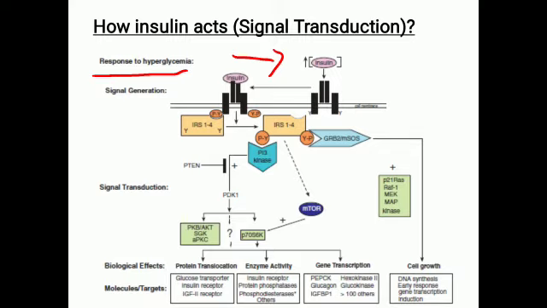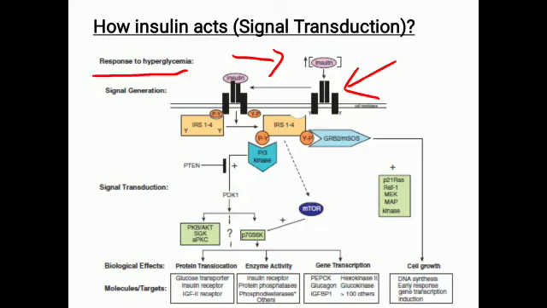So how do they do it? First of all, they have to come and bind with their corresponding receptors. This is the insulin receptor. We will discuss a bit more in detail about the insulin receptor in the next slide. Now, once they bind with the insulin receptor, these receptors have inbuilt intrinsic tyrosine kinase activity.